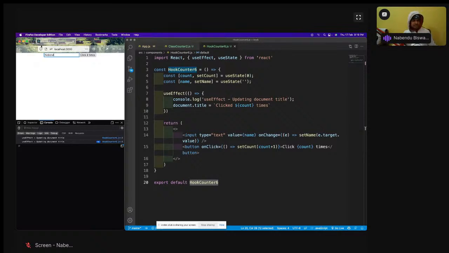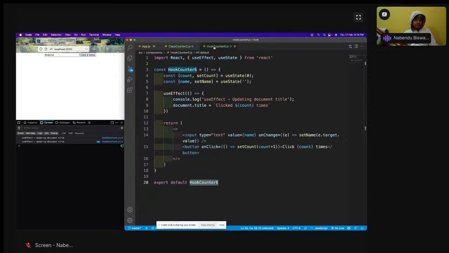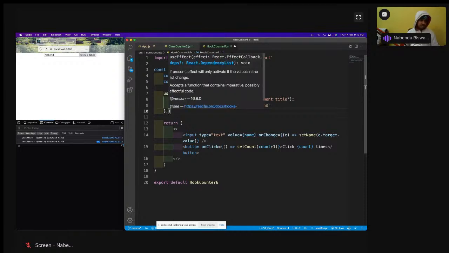So the same problem is there. We know why the problem happened, but now we have to solve this problem. In the class component we had added this complicated logic to solve that problem, so that it cannot be rendered again. But here it is very easy to solve this problem. As I've told, there is something which we can pass here, so I'll do this, and we have to pass some parameters.